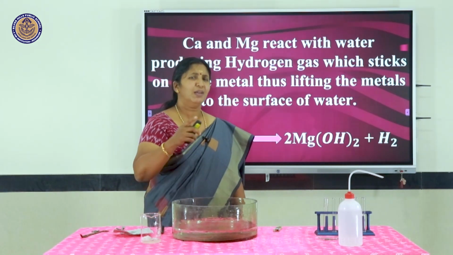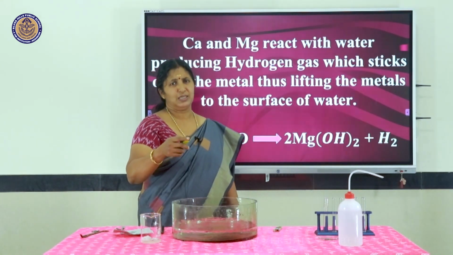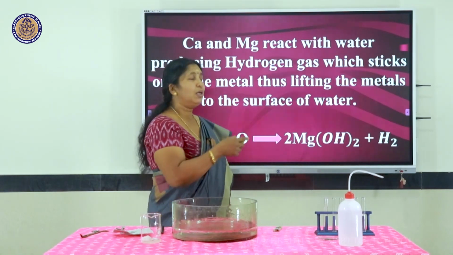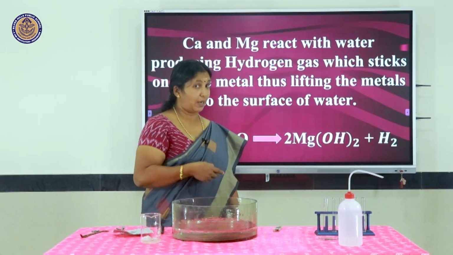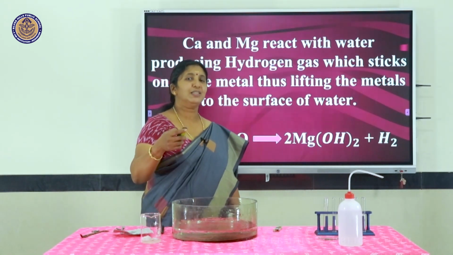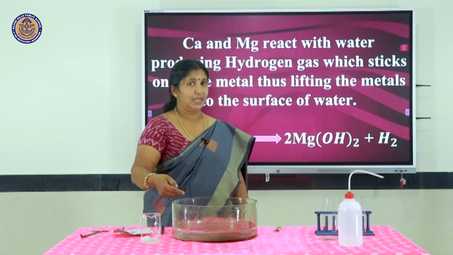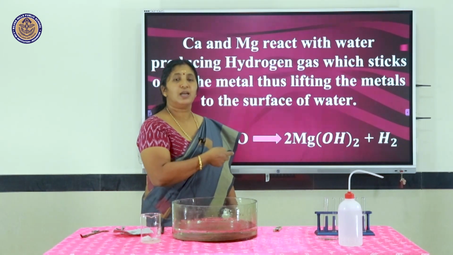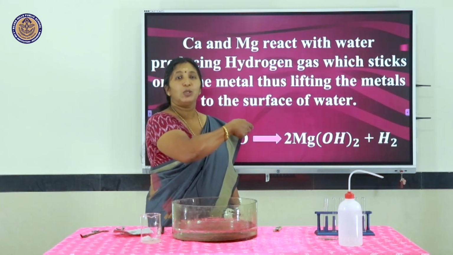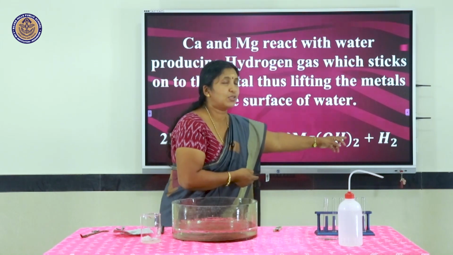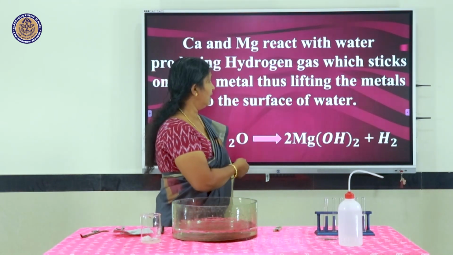Calcium and magnesium react with less vigorousness when compared to sodium and potassium, forming again the corresponding hydroxide plus hydrogen. Initially the metals will be at the bottom because metals are very dense, but as the reaction proceeds, you can see the metal slowly rising to the surface because of the hydrogen evolved in the reaction.